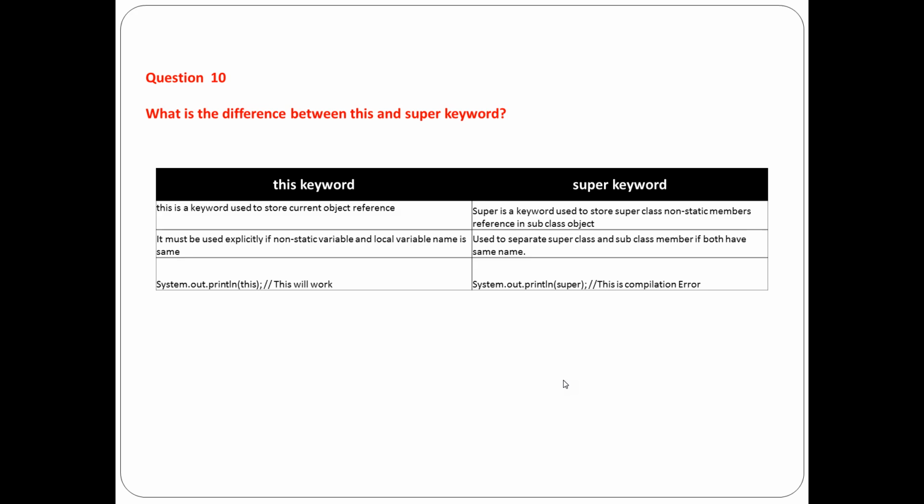Whenever the parent and child class have the same variable, System.out.println(this) will work and print the current object reference. However, if you try to print the super keyword within the println method, then it will give you an error. So this is the way you can talk about the difference between the this and super keywords.